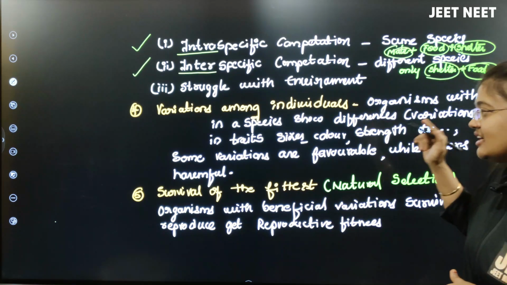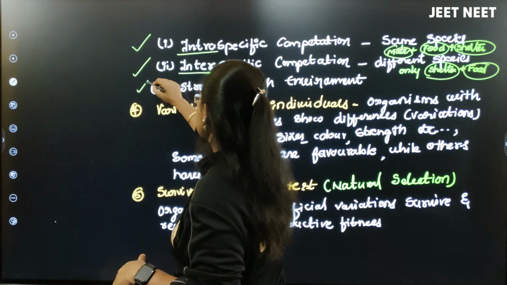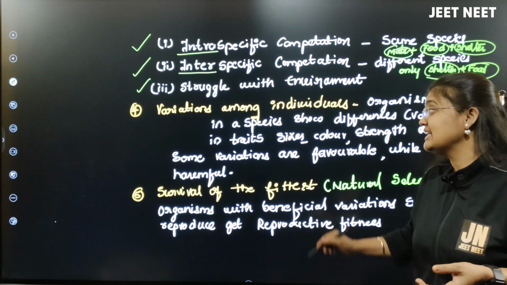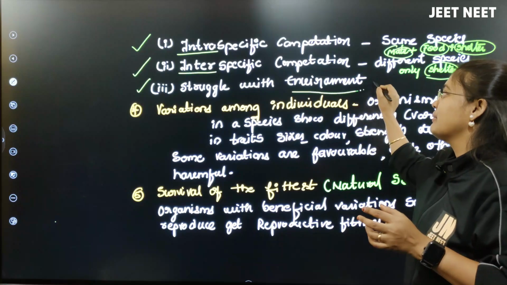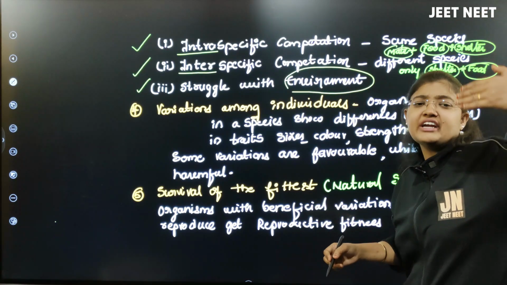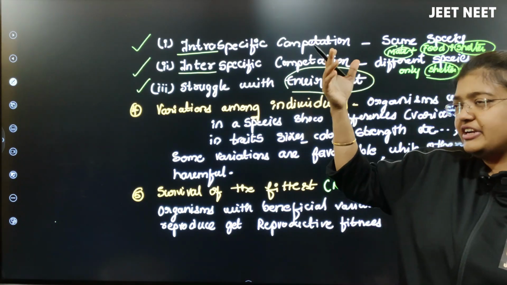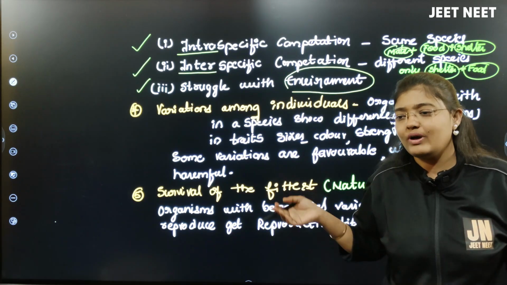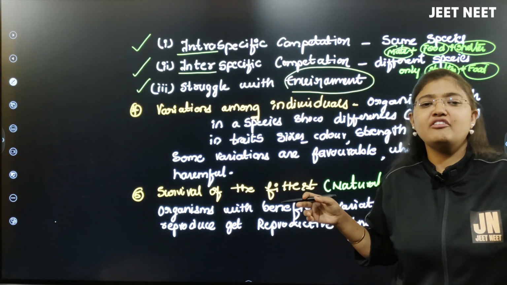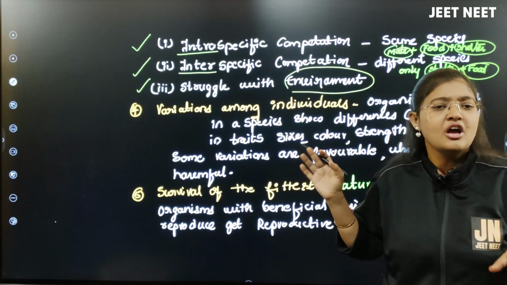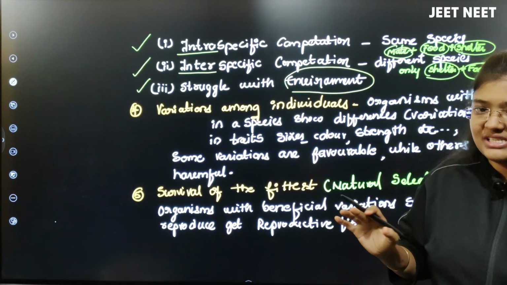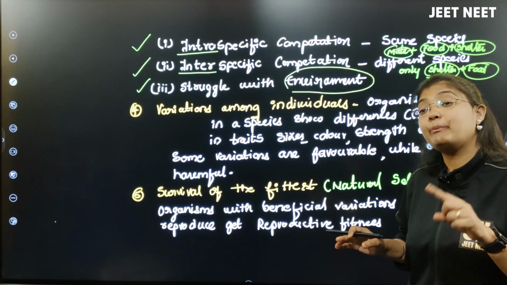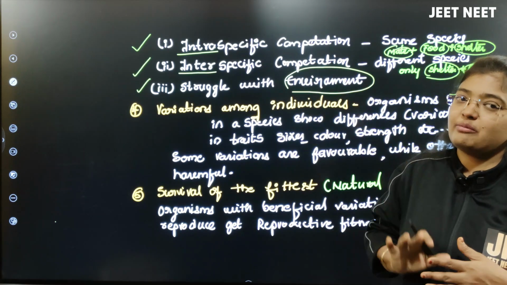Clear? Next, the third type of competition: the struggle with the environment, meaning the competition of the organism with the environment. If the environment suddenly changes, the wind changes, or some disaster happens, earthquakes, sudden rainfall, storms, whatever environmental changes or disasters happen, the organism has to compete with the change of environment also.